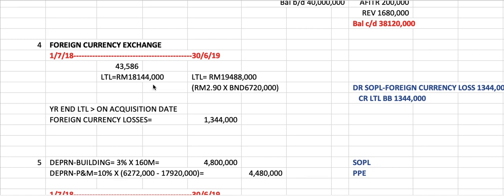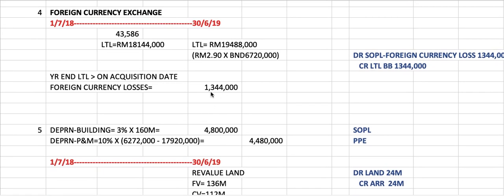By the end of the year, when you close the account, based on the exchange rate, your liability on the closing date has increased to 19,488,000. So the difference between 19 million and that 18 million, which is 1.344 million, is considered a loss. We call it a foreign currency loss. Why?